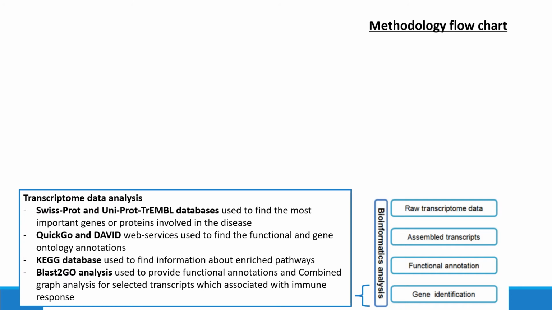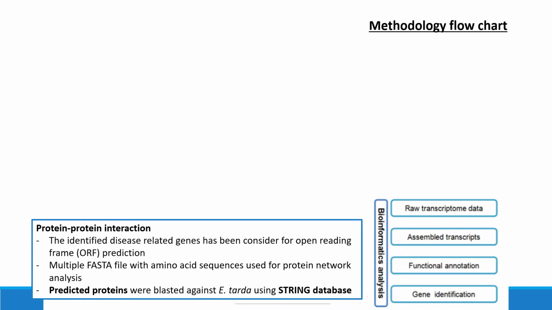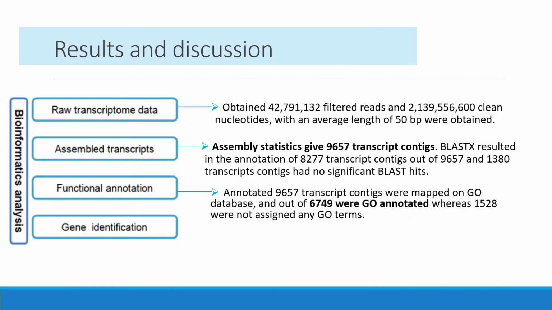The genes were then identified using several software and databases such as SwissProt, UniTrEMBL, BLAST2GO, and QuickGO. The significant pathways of tarda infection can be obtained using the KEGG database, and the protein-protein interaction can be predicted using the STRING database.